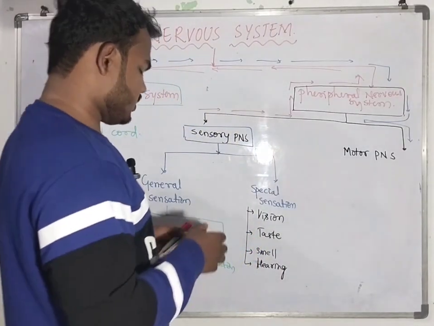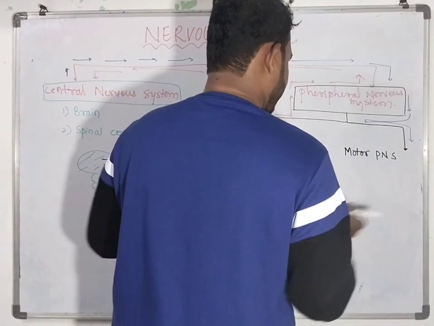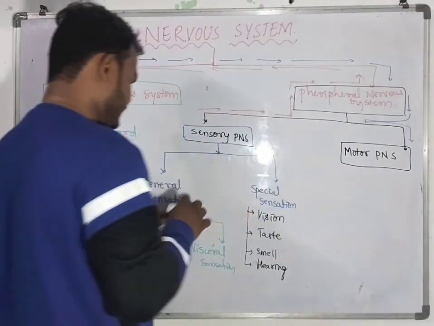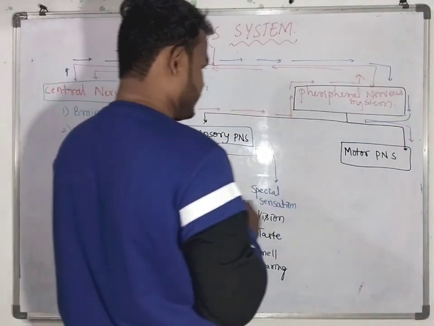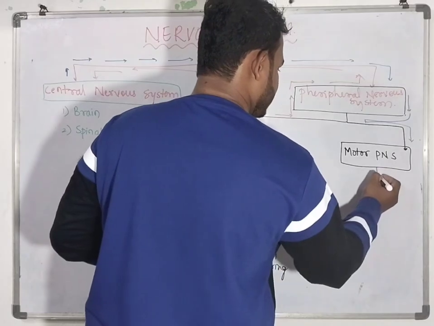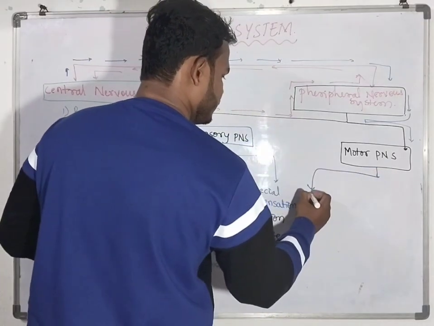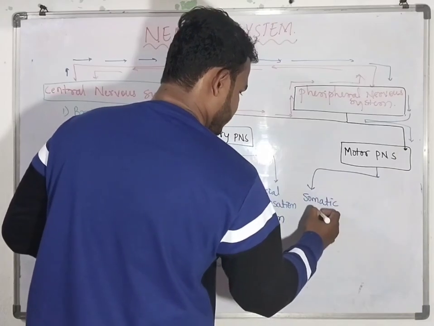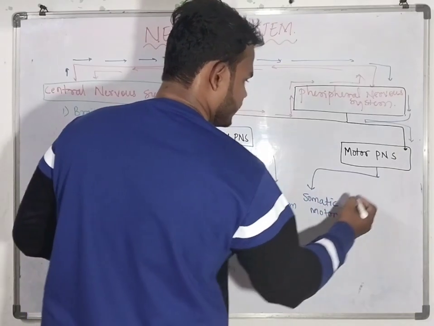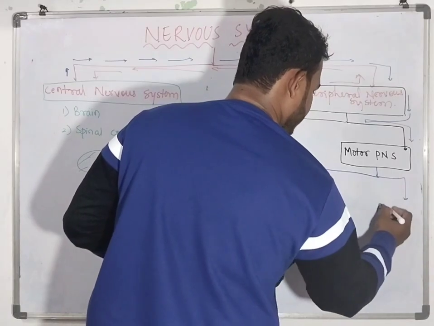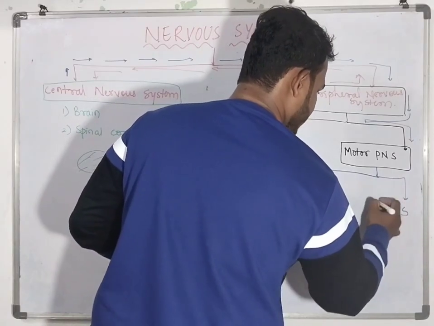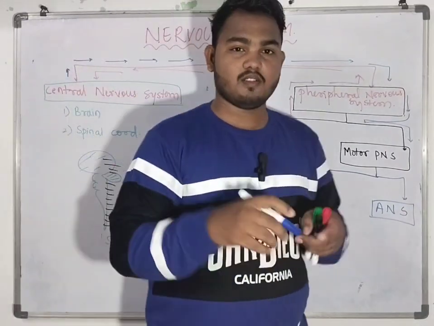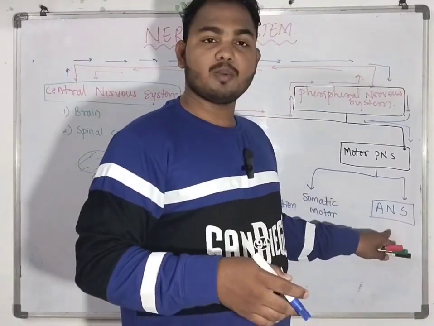Now coming to the motor peripheral nervous system. This motor peripheral nervous system is divided into two types: somatic motor and the autonomic nervous system. Okay, this is very important. The autonomic nervous system has another detailed video about only the autonomic nervous system.